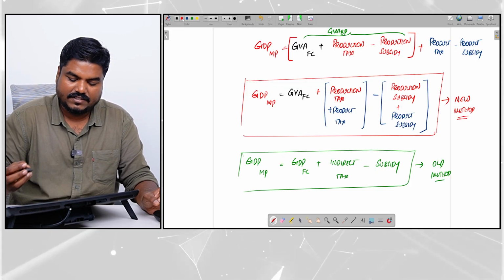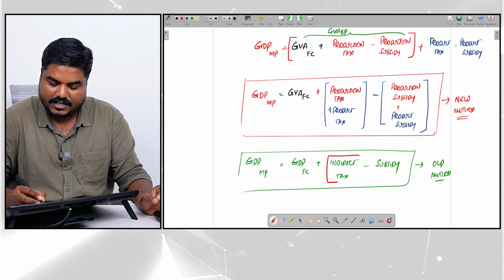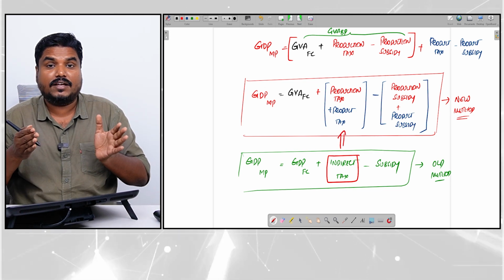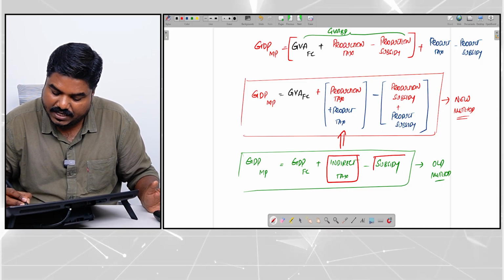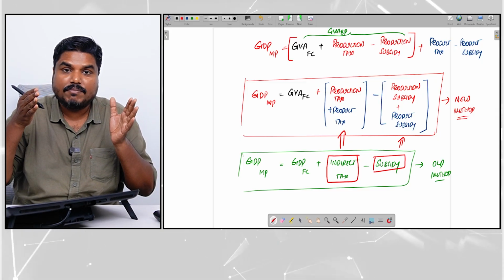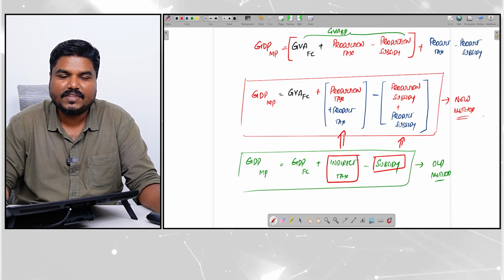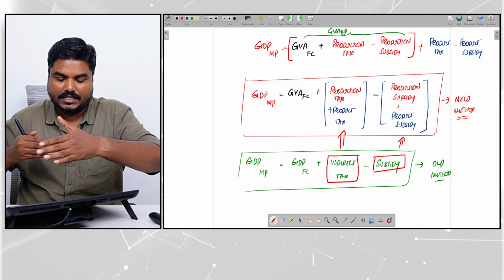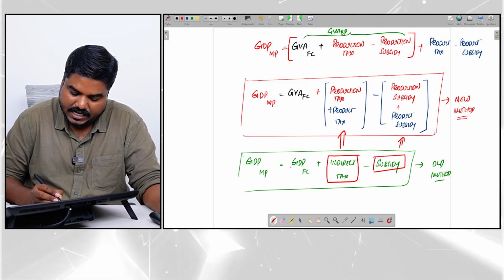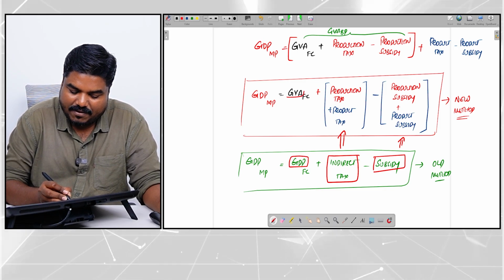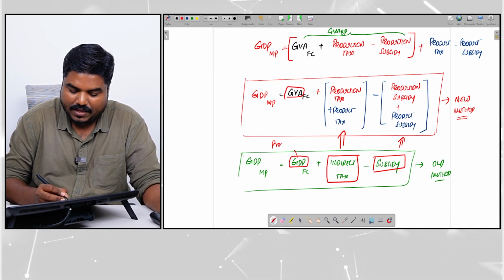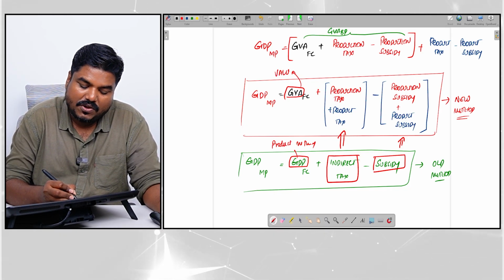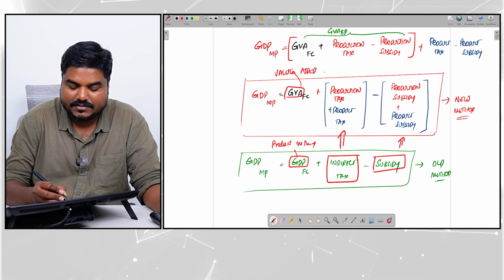The difference is very simple. Instead of indirect taxes, we are writing it as production tax plus product tax. We are making it more detailed. Instead of subsidy, we are writing it as production subsidy plus product subsidy. We are making it more clear. Instead of GDP, we are going for GVA. That is, instead of the product method, we went for value added method. That is the only difference.